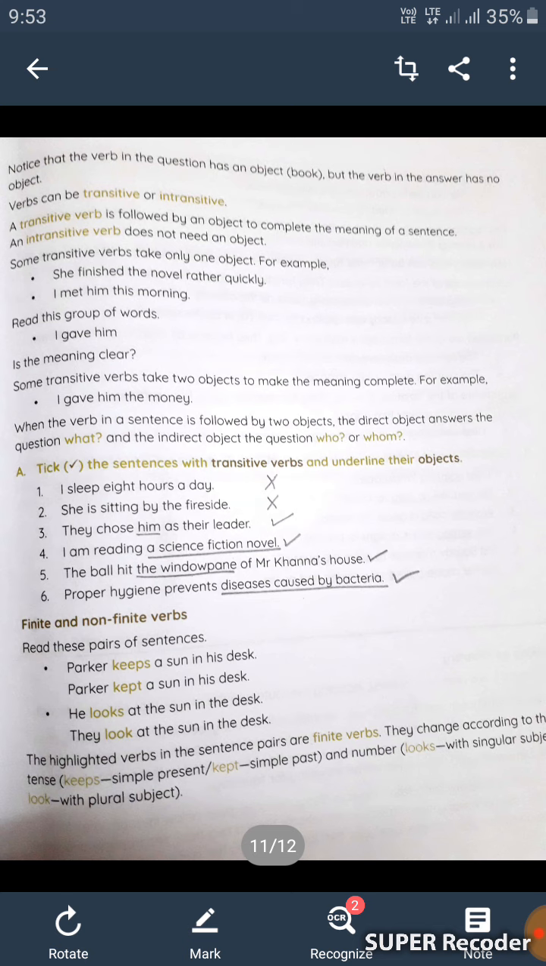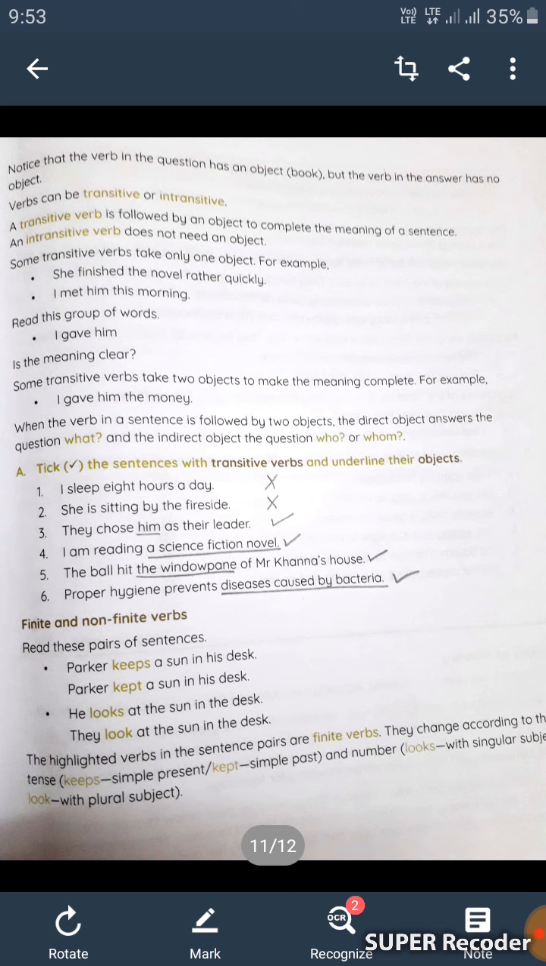For example, She finished the novel rather quickly. Second one is, I met him this morning. Read this group of words: I gave him.